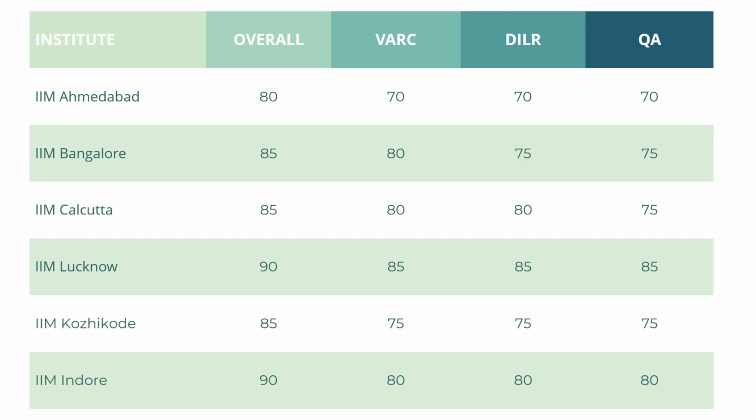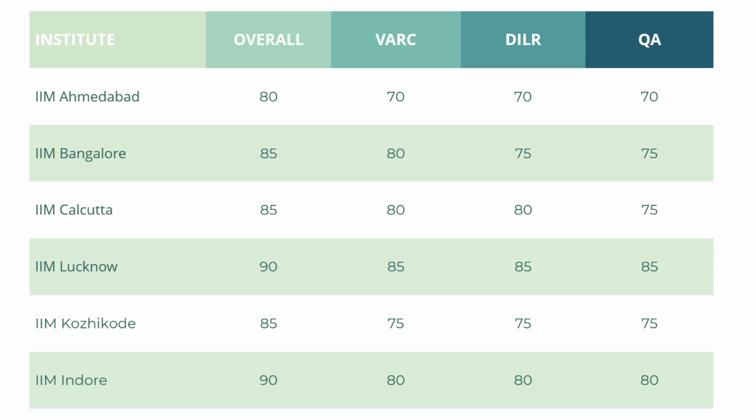So what does this mean? Let's say you got the 95th percentile and let's say you got 82 in verbal, 82 in DILR, but 74 in quant. So because you've not cleared the minimum required for IIM Calcutta, they are not going to actually calculate your composite score. So these are the minimum percentiles that you absolutely need to get. Also bear in mind that if you just get these, it doesn't mean that you are definitely going to get an interview call, because they are just going to calculate your composite score. Once they calculate the composite score, they're going to call the top so many students depending on how many seats they have and so on, right? But this is our first threshold that we absolutely need to clear.